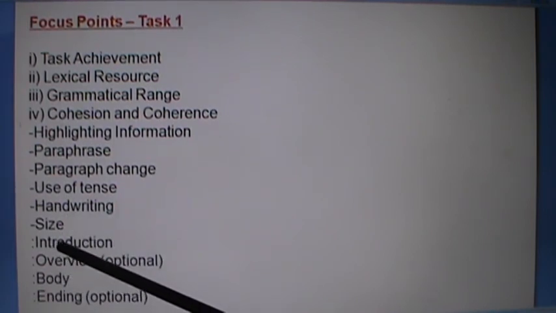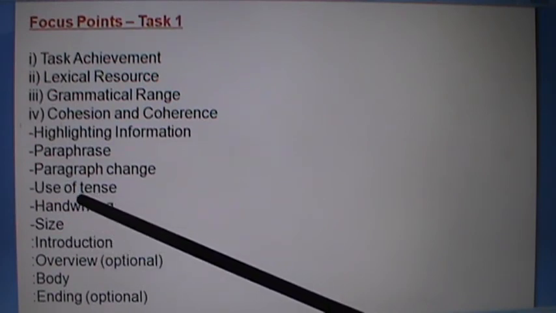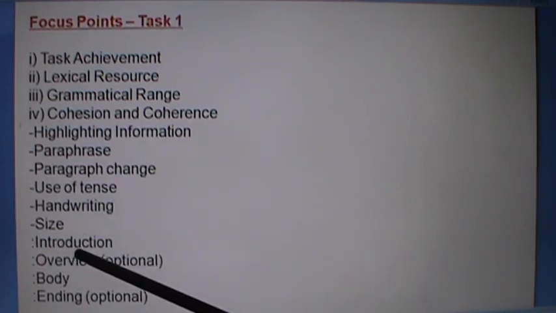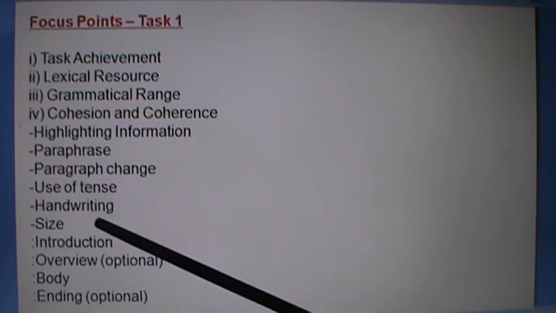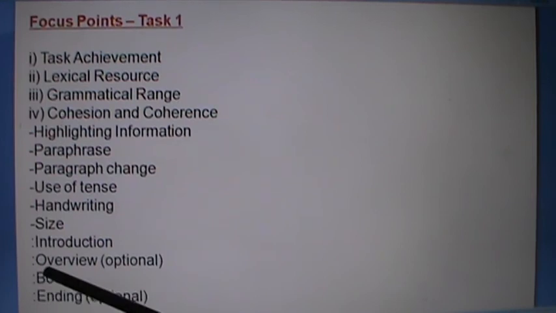First of all, we have to write the introduction. That goes from at least 1 line to a maximum of 3-4 lines. The overview also, if you write it, goes 1 line, 2 lines, 3 lines, or 4 lines maximum. We shouldn't write in detail. And we have to spend maximum time writing the body. One body paragraph can be there, or body 2, body 3 can be there. It means more than 1 paragraph can be in the body. It depends upon the question asked. Then after the body, we can write very few lines for the ending. That is one kind of conclusion only.